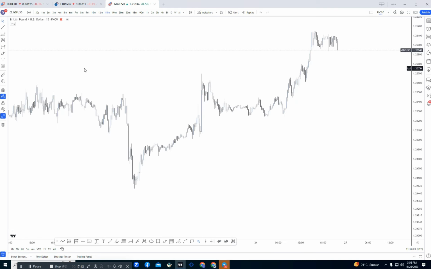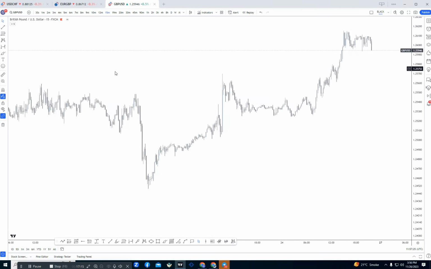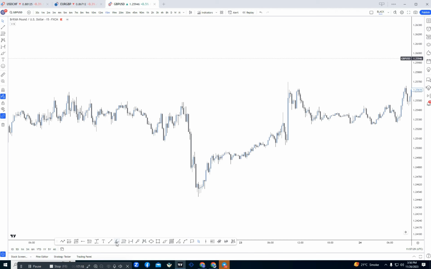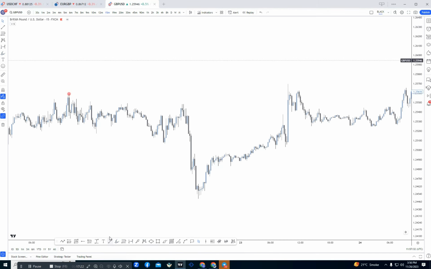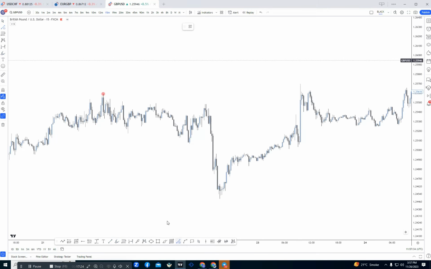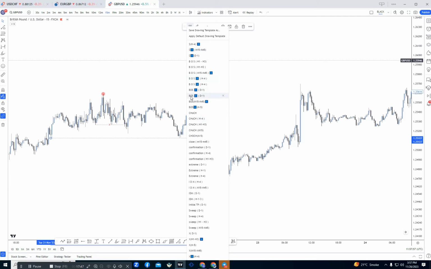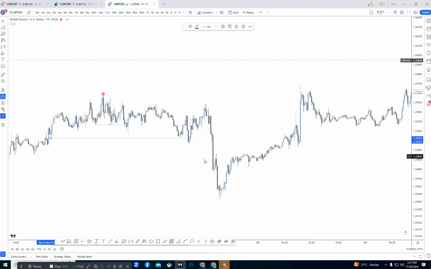Now let's see what the market is doing in the 15-minute time frame. Here was our last high. After that high, the market has successfully taken out the inducement at that area. You can see here was our inducement in the 15-minute time frame. After taking out the inducement, the market broke the previous low. This was our last main low. After that point, the market has successfully taken out the inducement and broken the previous low. So that will act like a change of character. This is our change of character.